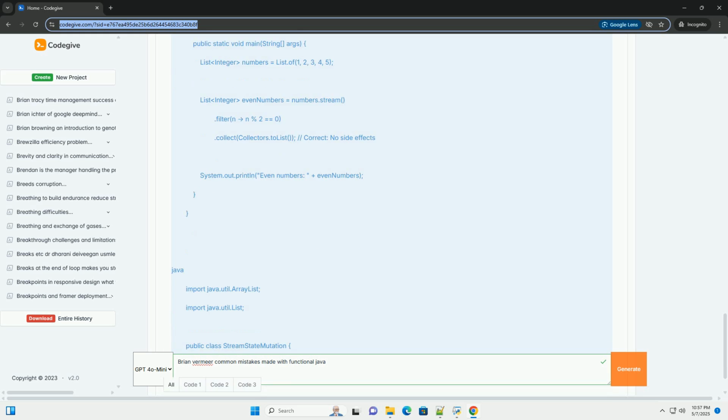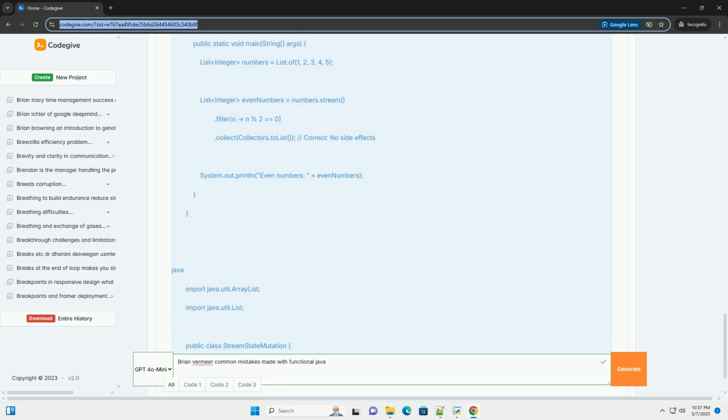Why it's a mistake: the isPresent check and the subsequent get call are often unnecessary. Optional provides more concise and functional ways to handle the presence or absence of a value. How to avoid it.